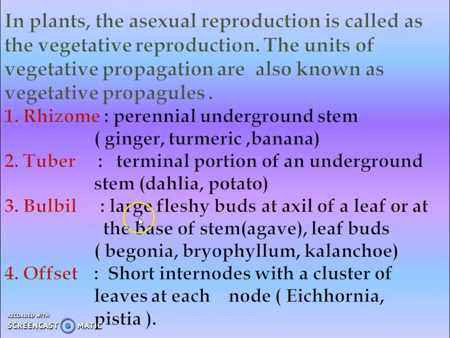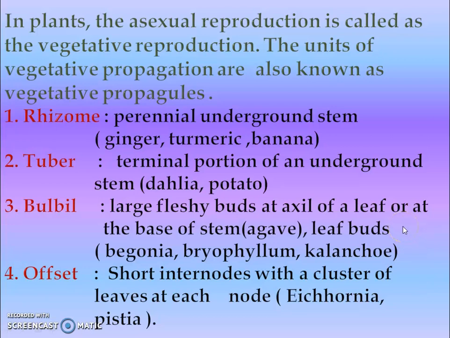Bulbil, large fleshy buds at the axil of a leaf or at the base of the stem. So base of stem and leaf buds, that is Begonia. From this picture you can see the rhizome, tuber, bulbil and offset.